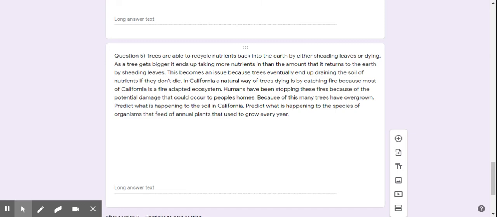Now, the second part is predict what's happening to the species of organisms that fed on the annual plants. Okay, so we require the big trees to die so annual plants can grow, but they're not dying anymore because the fires aren't there. So we're getting less and less annual plants every single year. And if you're a species that feeds on those annual plants, you're getting less food. And if you have less food, your species population goes down too. So my prediction is that all the species that feed on the annual plants are decreasing every year because we get less and less annual plants every single year.